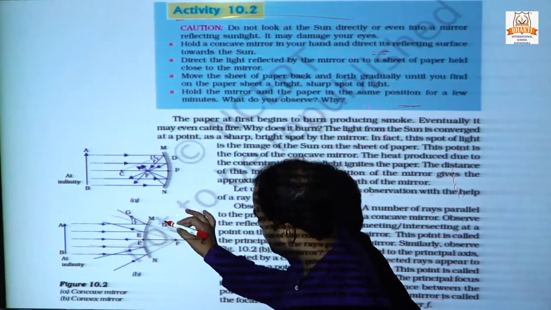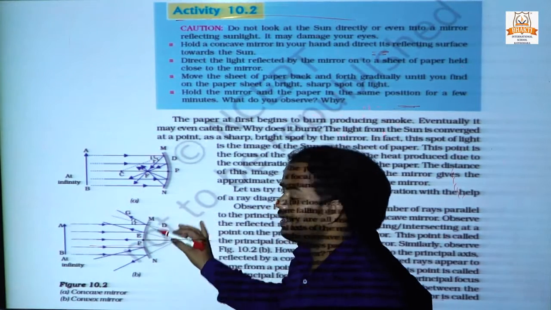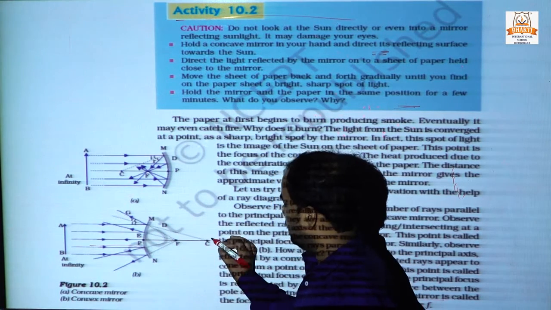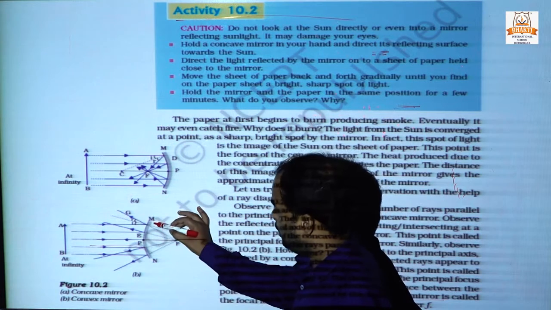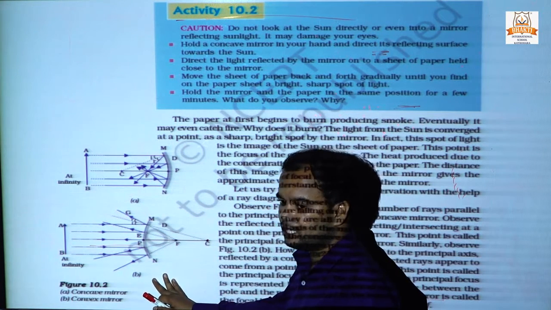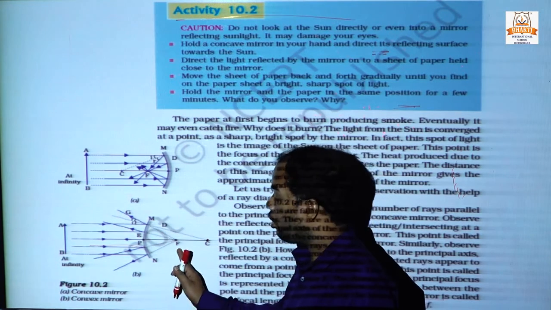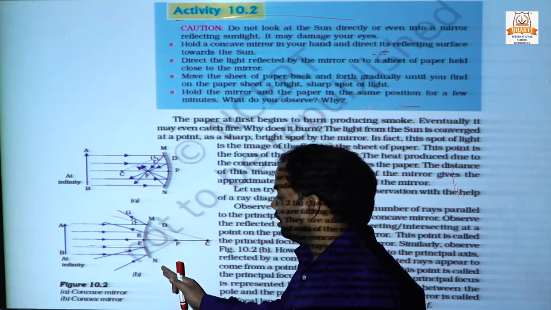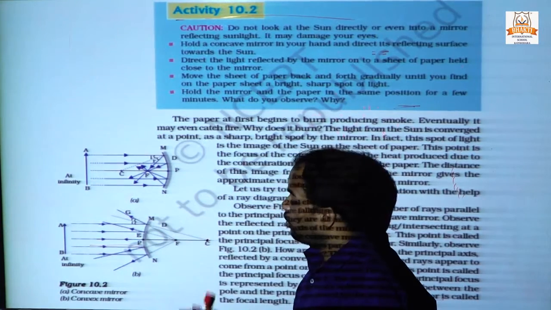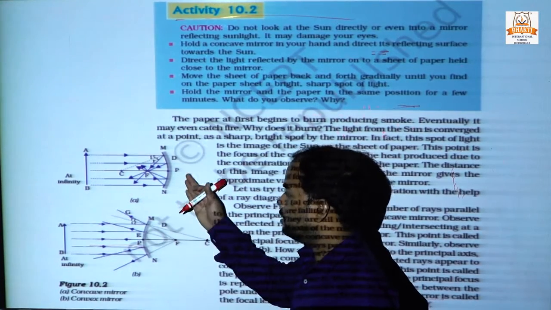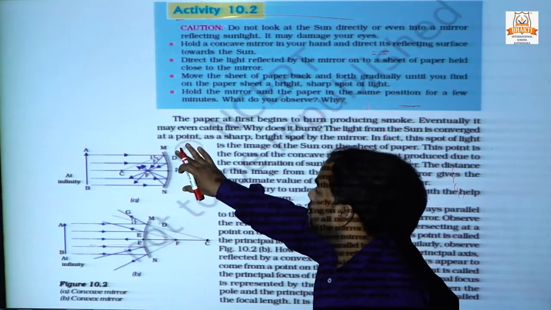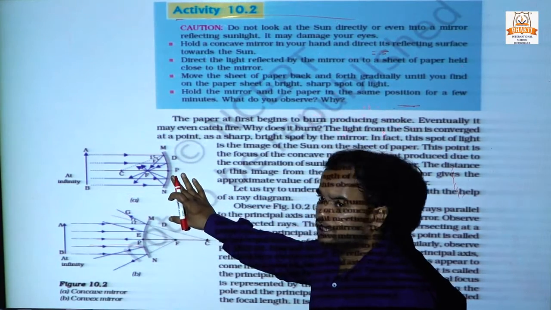This is representing a spherical mirror. In this is the center, and this is a mirror. The lower side of the mirror, lower side of the concave mirror. Is this a concave mirror or a convex mirror? This is a convex mirror and this is a concave mirror. Why is this a concave mirror? Because the outside is polished.